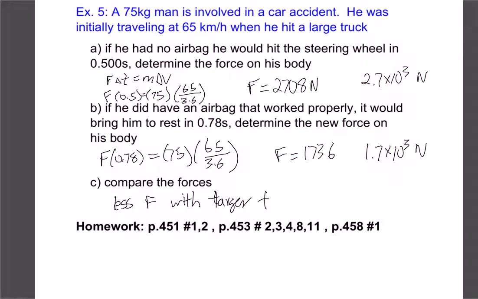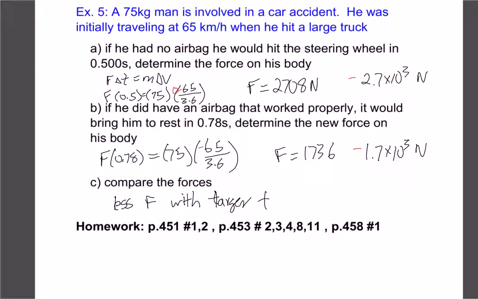A couple of key things to remember with this one: technically our force we consider negative, because our speed was going from 65 to 0, so in our formula we'd actually have 0 minus 65. That 65 would be negative, which would then make our answers negative. Obviously if we're coming to a stop, we have a negative force, we're accelerating in a negative amount. So really the positives and negatives don't make too much difference.